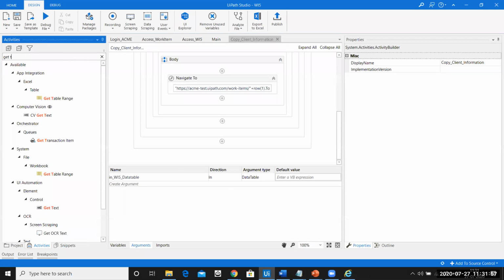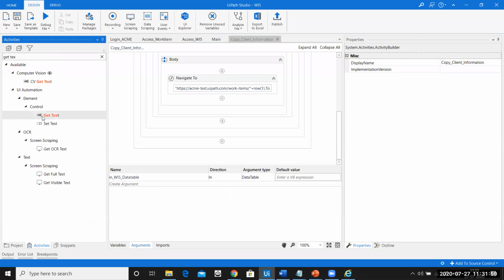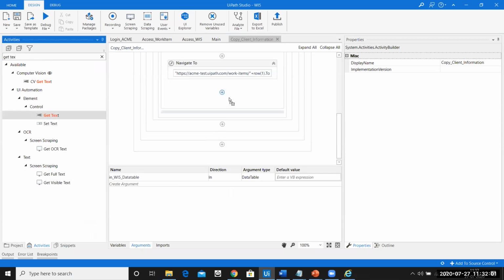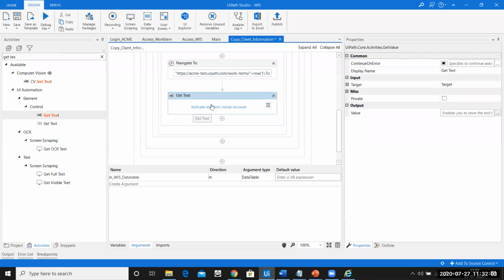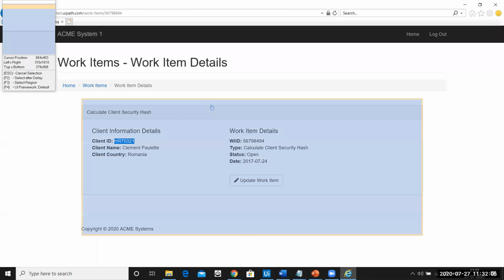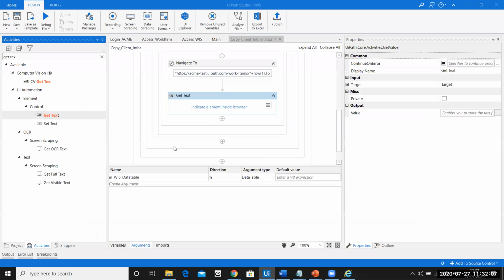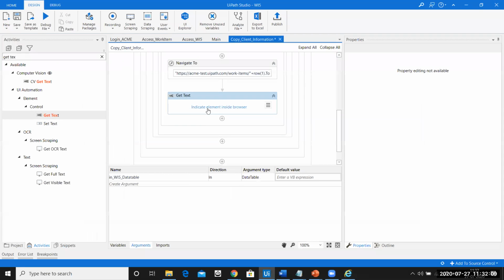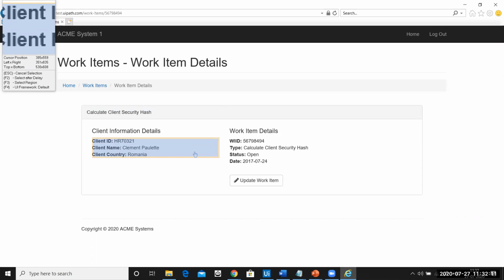Fine. So let me go ahead and use the activity. The activity name is called get text. I'll drag and drop the get text here. Indicate on the screen what I want. I only want this piece of information. Not client ID, client name, and client country labels, but I don't need that. I need the value of it, as in, I need this HR1, I need this Clement, and I need this Romania.